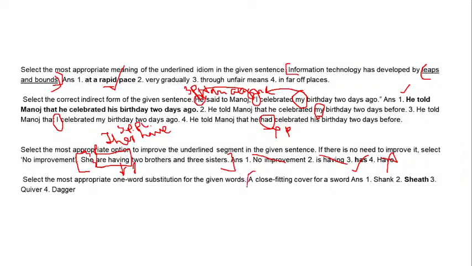Number 4 is a one word substitution, and in one word substitution you get definition-like questions where you have to know names of certain items, names for certain doctors, basically definition based things. There are English words for a group of things. So our question is a close fitting cover for a sword. For this there is a particular name, and that is sheath. That is the name of this cover for a sword.